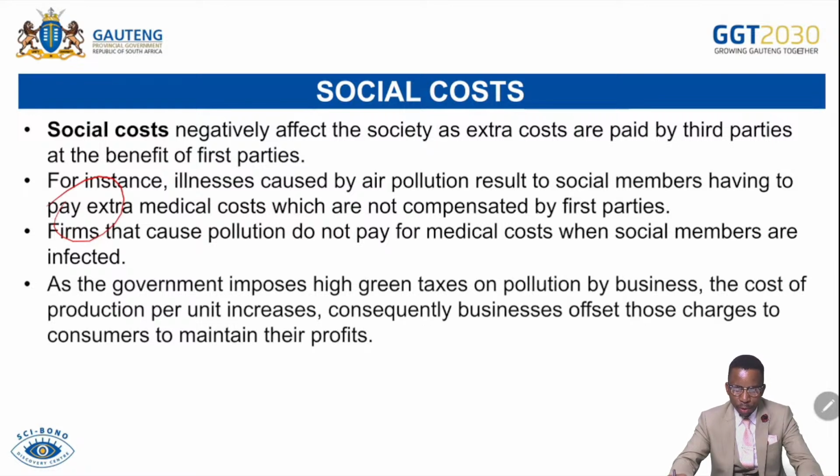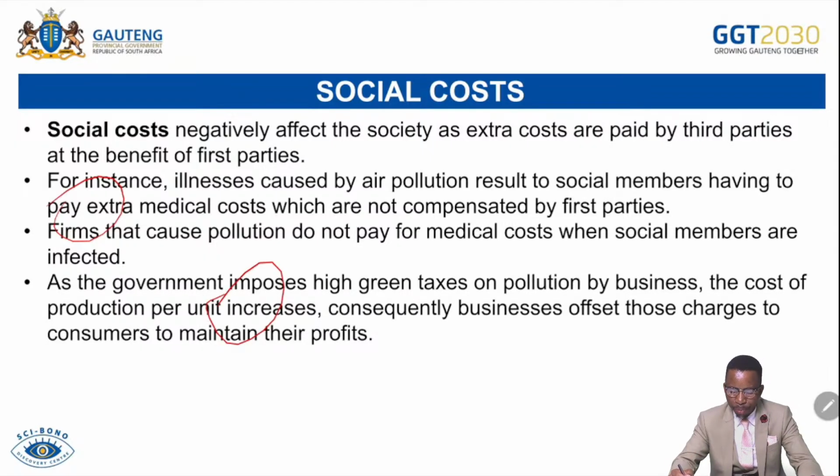As the government imposes high green taxes on pollution by businesses, the cost of production per unit increases. Consequently, businesses offset those charges onto consumers to maintain their profits. So if the government intervened by imposing high taxes or cap taxes or green taxes on pollution, firms will be increasing their selling prices, which will compromise consumers because they will find themselves not affording that particular product because of the increase in taxes.